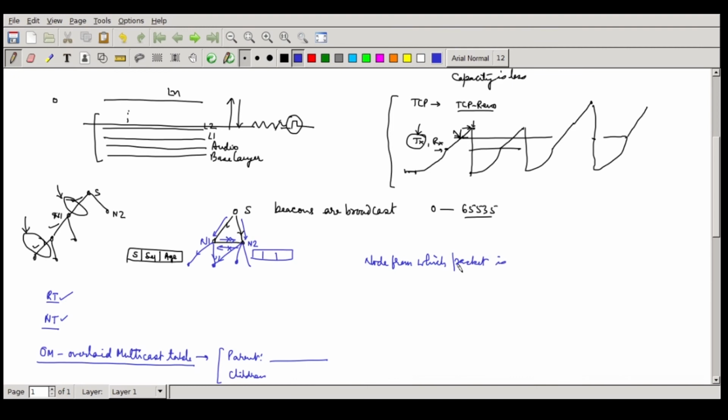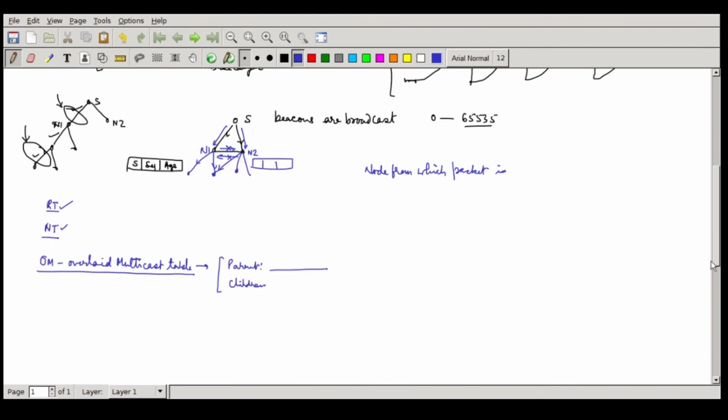so once I am able to create this OM table, then of course my broadcast of the media stream is far easier. I will always receive things from the parent, and then I will pass it on to all the children, one copy each. That's it. As children are going to get, they will manage my reputation, and I will always try to find out from my parent who their parents are, and keep trying to attach to one of them to get a higher reputation.